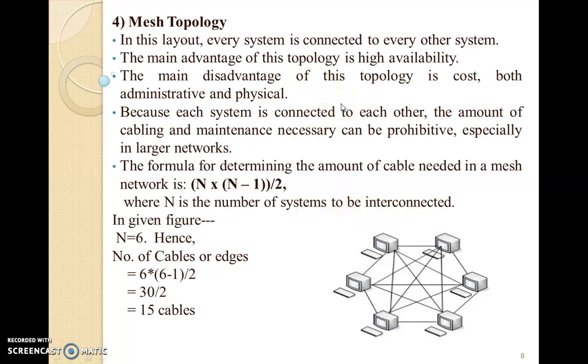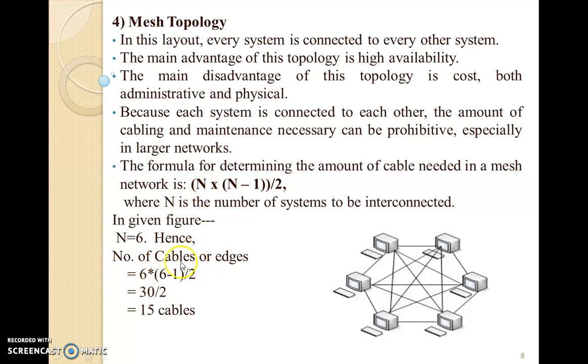The primary advantage of this kind of topology is high availability, and the number of cables needed to form a mesh topology can be calculated by a formula. That formula is n into n minus 1 divided by 2, where n is the number of nodes, or number of computers, available in the network. Let us have an example. If I have n as 6, meaning 6 computers, then how many cables will I have? See, the calculation uses this formula.